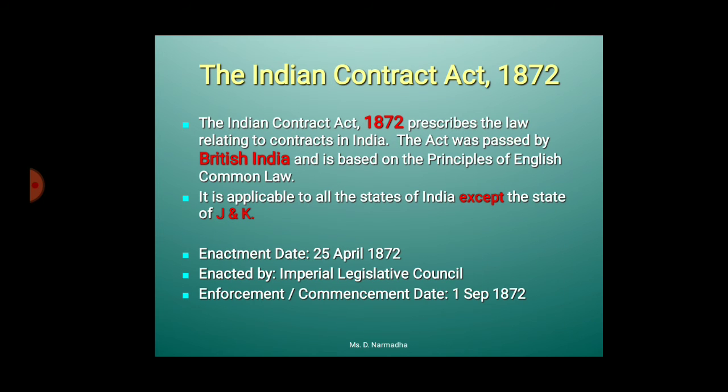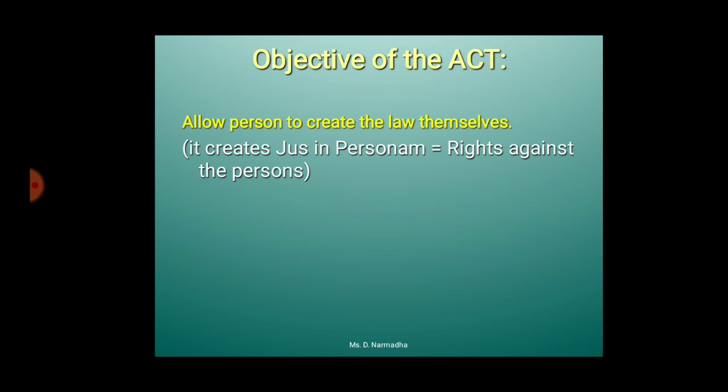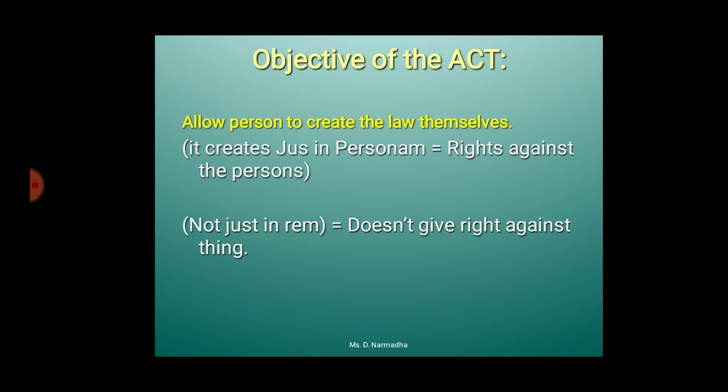Let's see the purpose or objective of the act. It allows persons to create the law themselves. It means it creates jus in personam, not jus in rem. What is jus in personam? It's the right against persons. It means the right to enforce a particular person's obligation by instituting an action against such person.